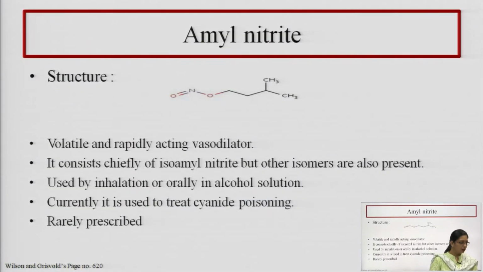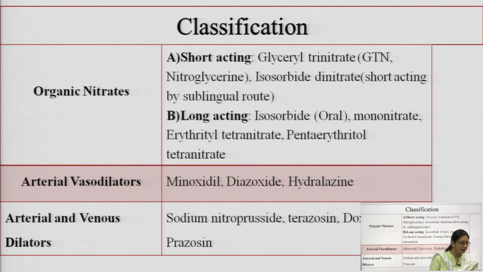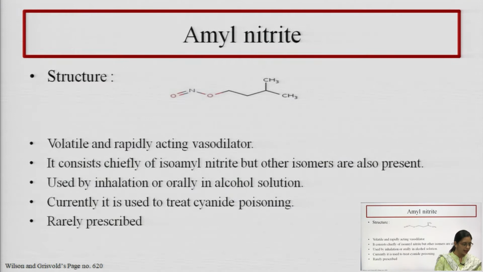Now, the first category, the class we saw here in the classification, the first drug inside it is amyl nitrite. The molecular formula of amyl nitrite is C5H11ONO.